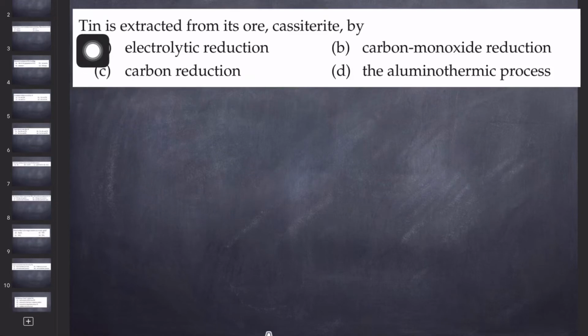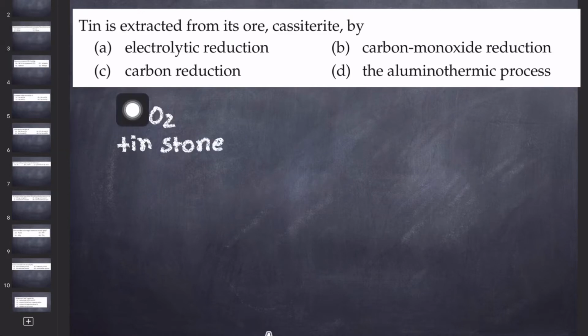Hello everyone. In this lecture, I am going to discuss some objective questions from the metallurgy of lead and tin. The first question is, tin is extracted from its ore, that is cassiterite, by. So cassiterite ore is SnO2, that is also known as tin stone.